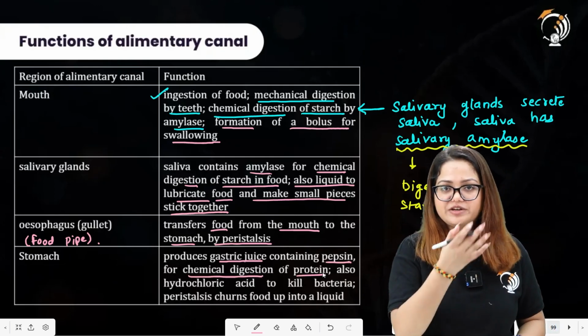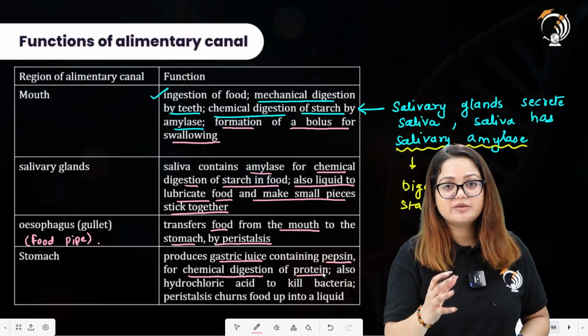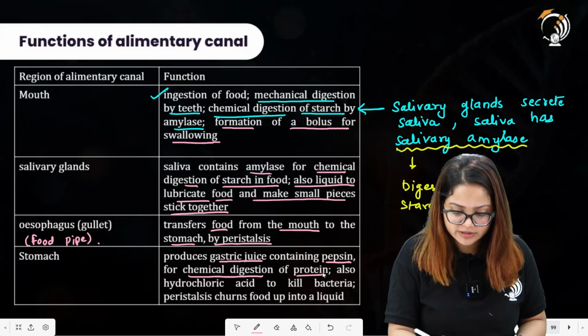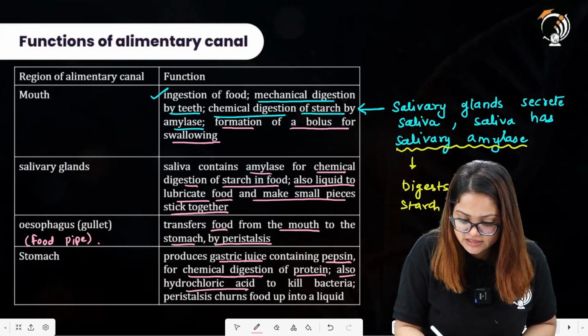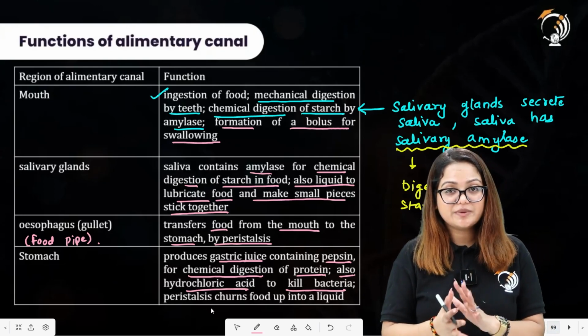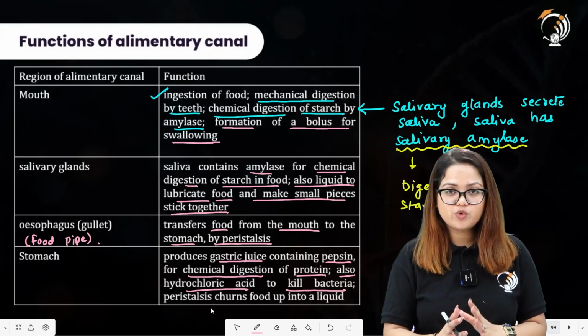So as we have already stated in previous slides, there will be initiation of protein digestion occurring in the stomach organ. Also, hydrochloric acid is there to kill the bacteria, and peristalsis churns the food up into a liquid, or you can say makes a slurry of the food materials. All right.